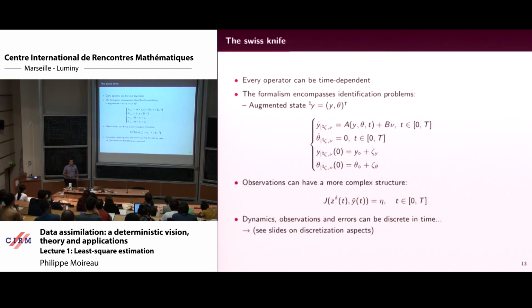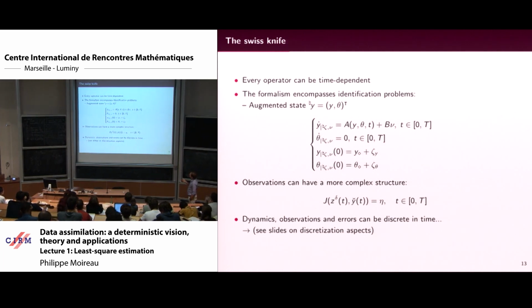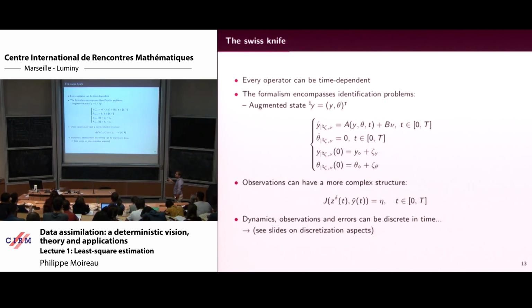This is very general. You can think that all the operators can be time dependent. This formalism encompasses identification problems. So if I have a system where I want to identify parameters, I can rewrite everything by saying that I have this big Y, which combines the Y and the parameters.